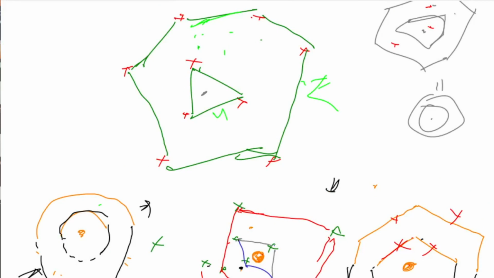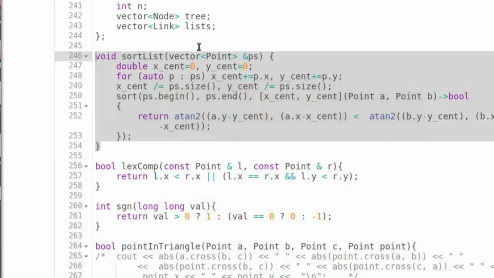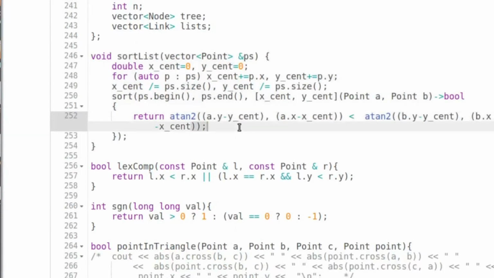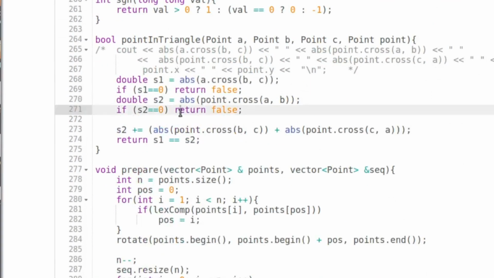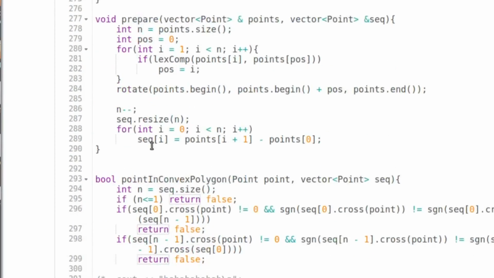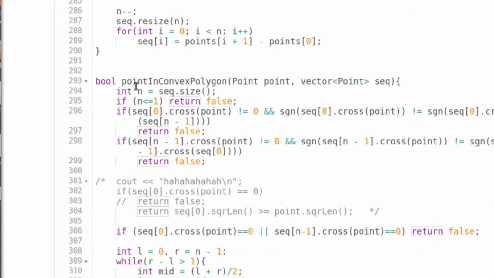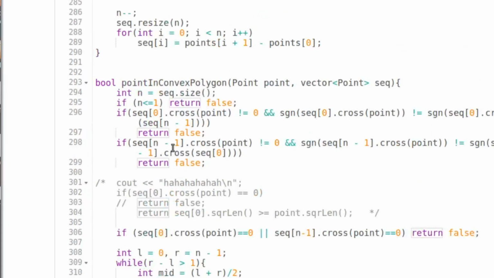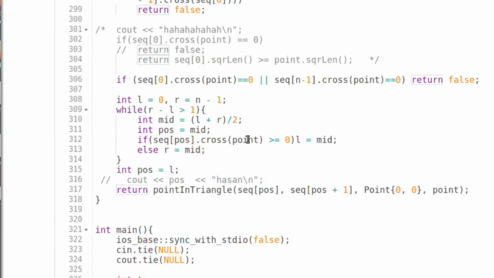So this is my sort function for this, then this is my point in triangle, and this is my point in convex polygon, whether it is inside or not. I've taken this point in convex polygon code from CP algorithms. I'll mention the link for that article.